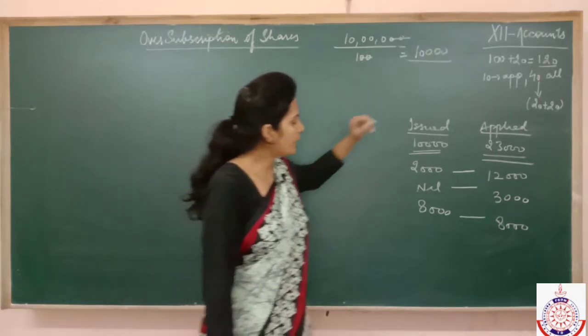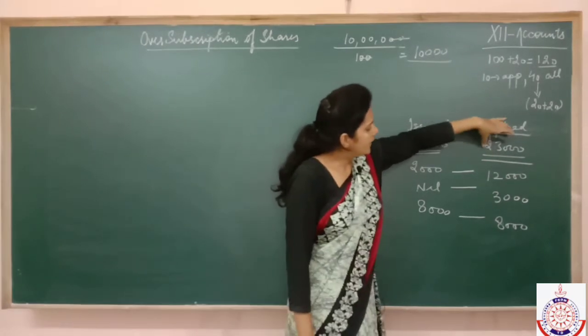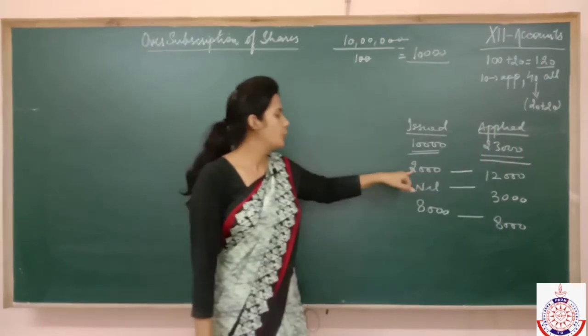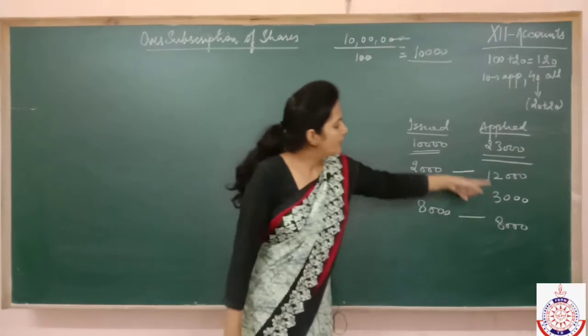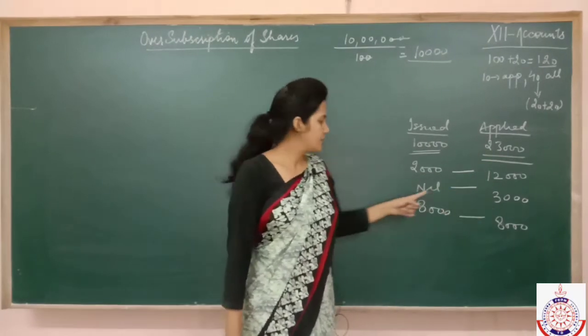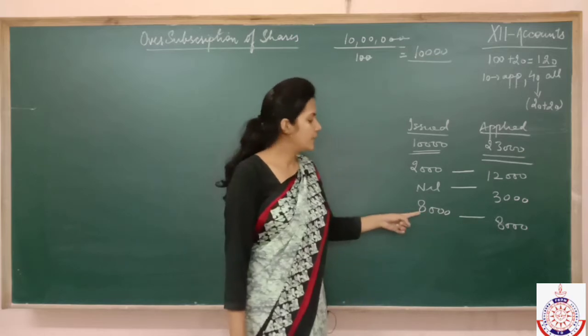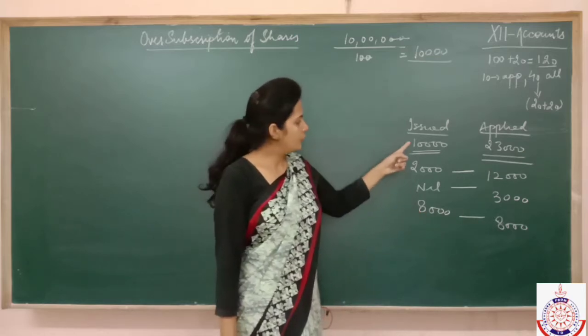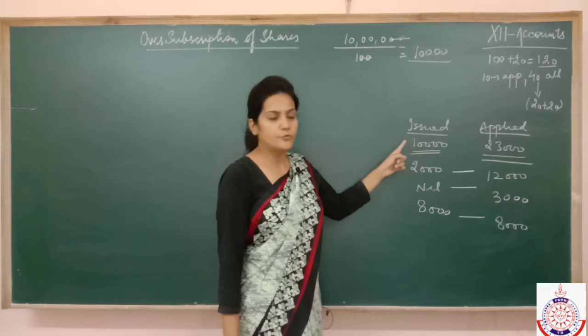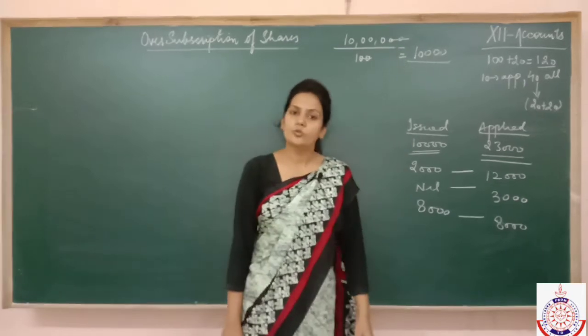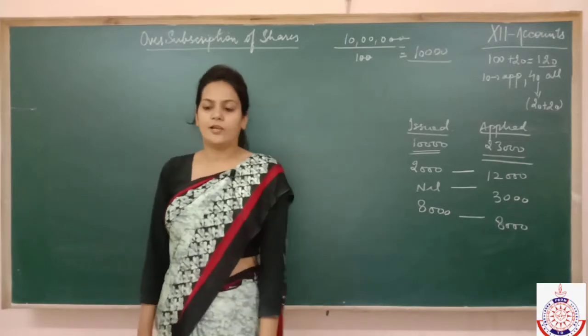Fine. You need to check that out of 23,000, the one who applied for 12,000 has been given only 2,000. One who applied for 3,000 has not been given any share. One who applied for 8,000 has been given the complete 8,000 because out of total shares we have, that is 10,000, 2,000 we have already given, so we are left with only 8,000 to give. So this is the pro rata allotment.